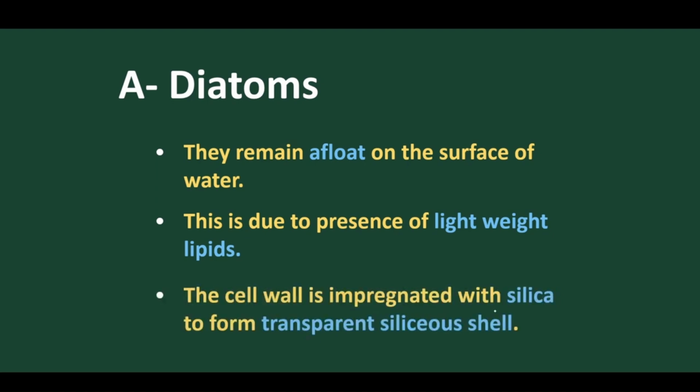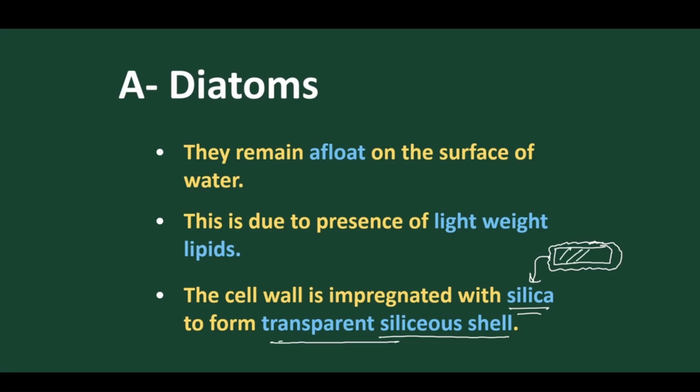And the cell wall is covered with silica, transparent silica, called transparent siliceous cells. Suppose this is the diatom. Externally the diatom is covered with silica, and this silica is very transparent in nature.